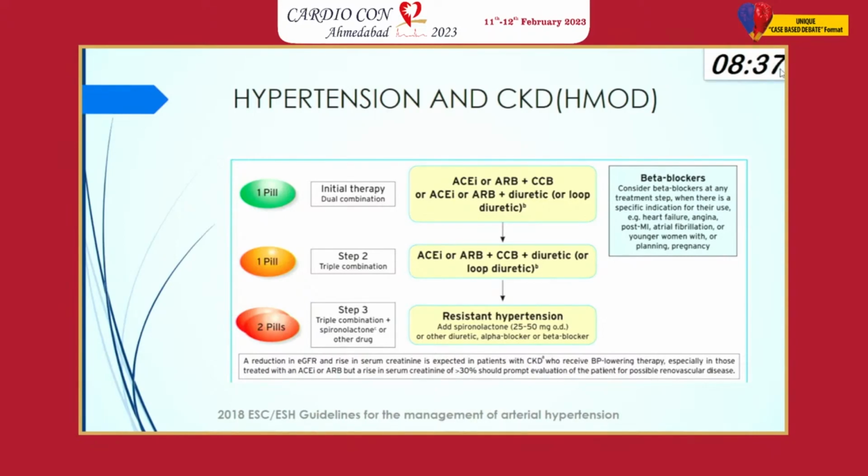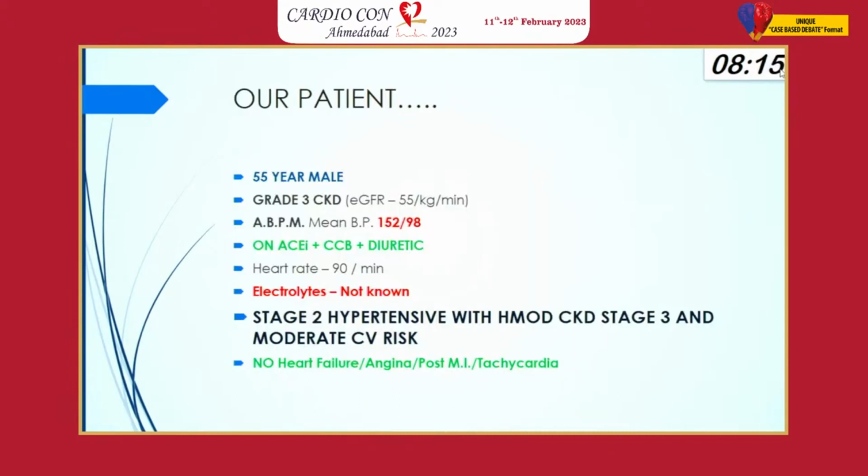We start with a combination therapy, which can be an ACE inhibitor or ARB with a CCB, or an ACE inhibitor or ARB with a diuretic. If the blood pressure is not controlled, we combine these three classes, and if the blood pressure is still not controlled, what we call resistant or uncontrolled hypertension, we add on either an alpha blocker, a beta blocker, or spironolactone. Beta blockers have very few selected indications, which we'll be discussing in the next slides.